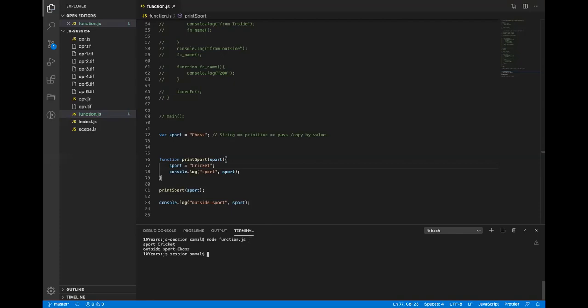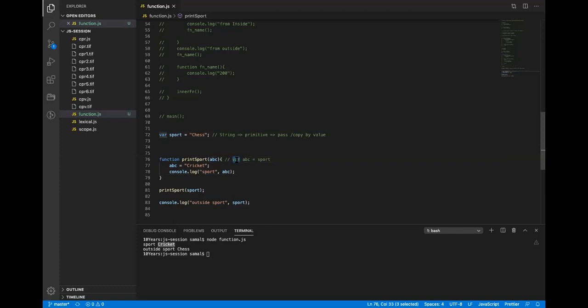So this sports variable is now local to this function. The moment it is received in the parentheses, it becomes local, right? So indirectly, JavaScript is doing sports equals whatever parameter it received from here. Don't get confused with the name. I can use any name, let's say ABC. I will still get the same output, cricket. JavaScript internally will define ABC equals whatever value you passed.